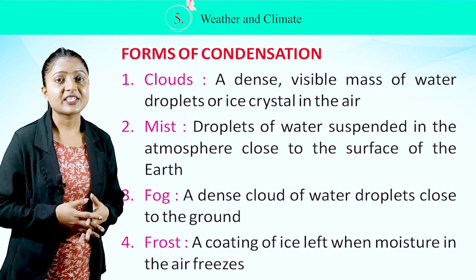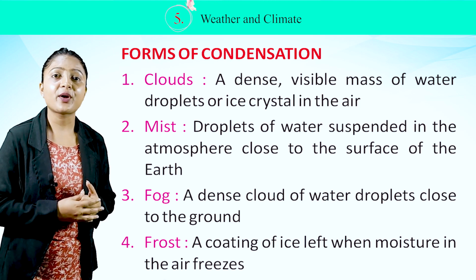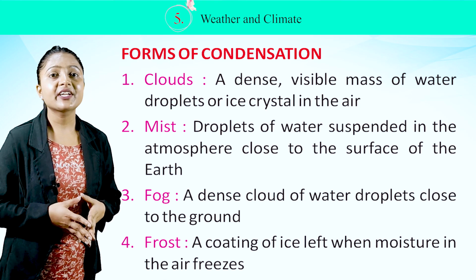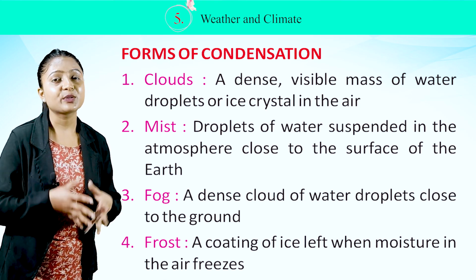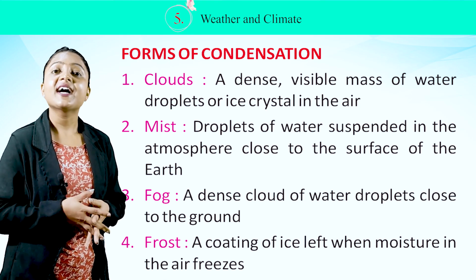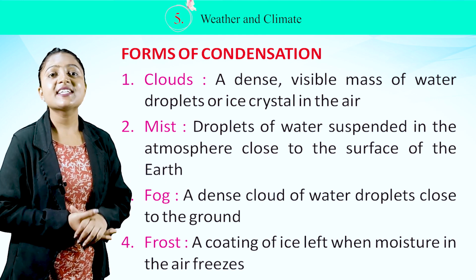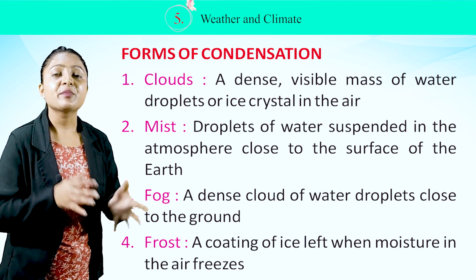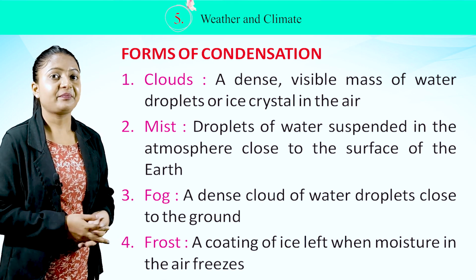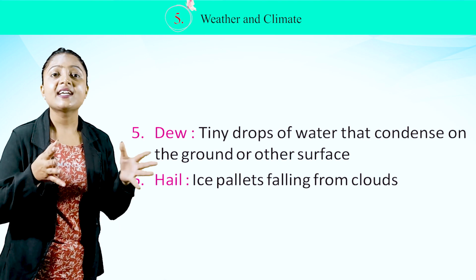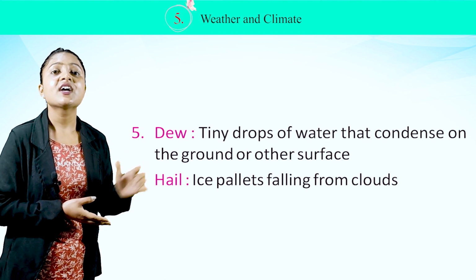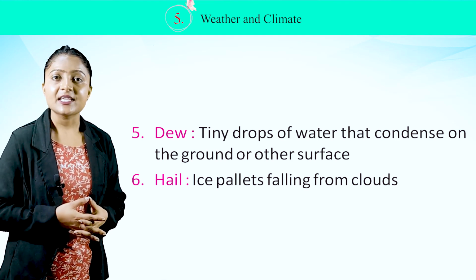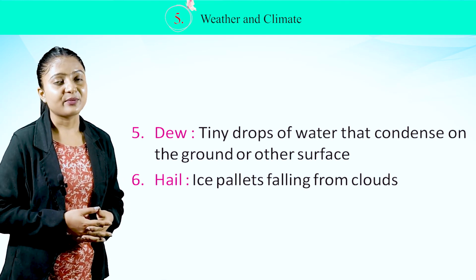Number 1. Clouds. A dense visible mass of water droplets or ice crystals in the air. Mist. Droplets of water suspended in the atmosphere close to the surface of the earth. Fog. A dense cloud of water droplets close to the ground. Frost. A coating of ice left when moisture in the air freezes. Number 5. Dew. Tiny drops of water that condense on the ground or other surface. Number 6. Hail. Ice pellets falling from clouds.